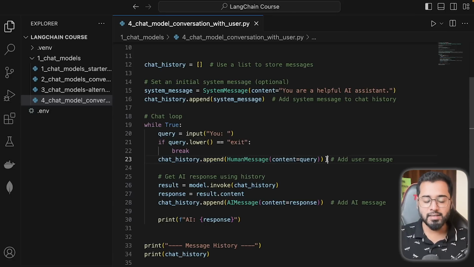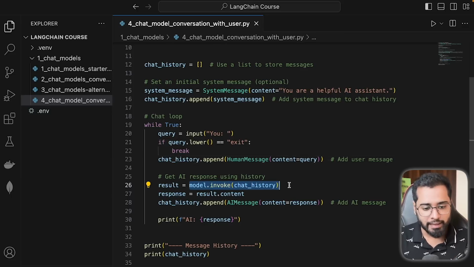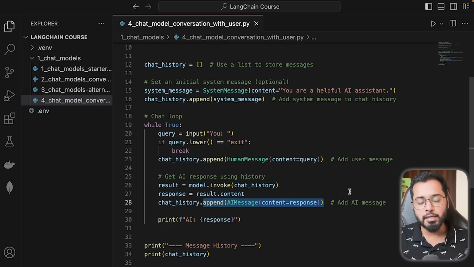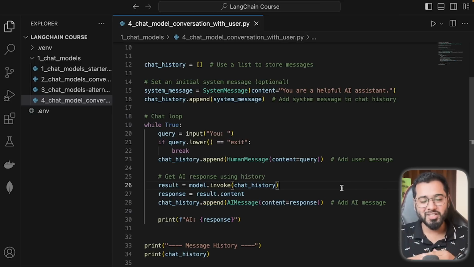This line adds the human input message to the list as the human message. Very simple. Now, as soon as the list has a human question at the very end, we're going to send the entire list with all of its history to the LLM. Whatever response we get back from the LLM is going to be the AI message. The response, which is now the AI message, is then put into the list right here, and the while loop just keeps on looping. So that is how simple it is to communicate with an LLM through our terminal.